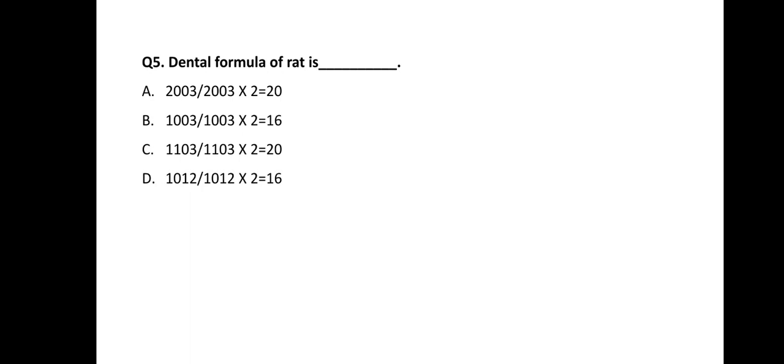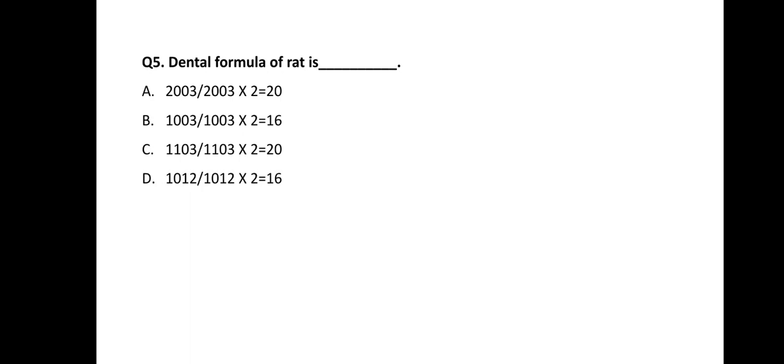What do these numbers indicate? The first number indicates the incisors, second number indicates the canines, third number indicates the premolars, and the fourth number indicates the molars. Means the whole jaw is divided into upper and lower jaw first. That's why this oblique is there.